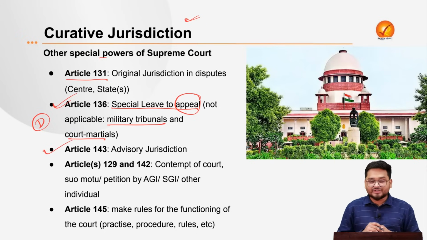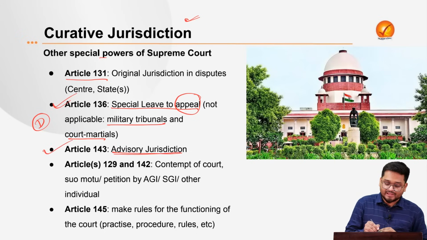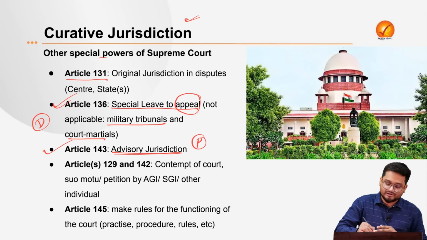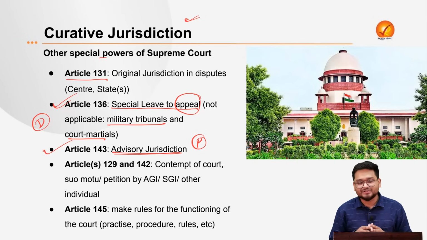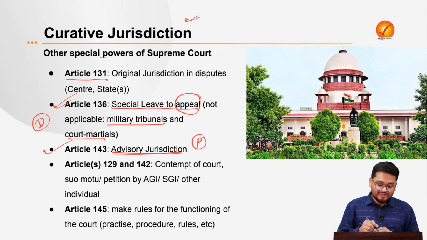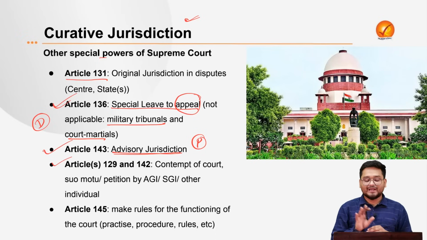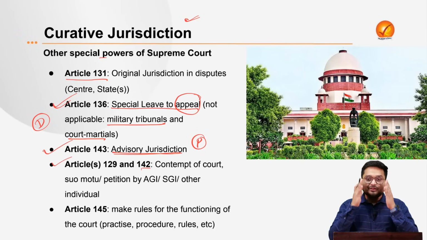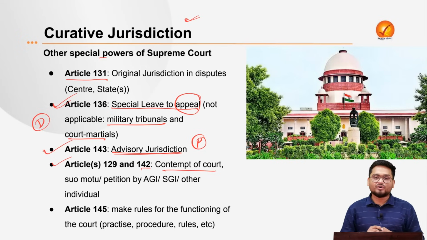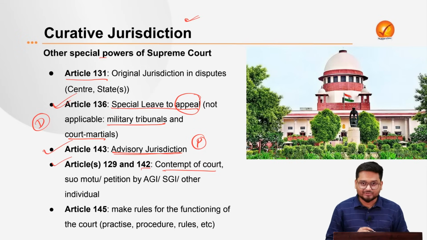In Article 143, the Supreme Court has an advisory jurisdiction, when the President of India, for any matters, can seek the Supreme Court's opinion on the same. Next, Article 129 and Article 142 also give the contempt power to the Supreme Court, based on criminal and civil contempt of the court.